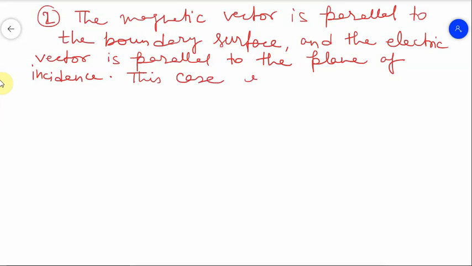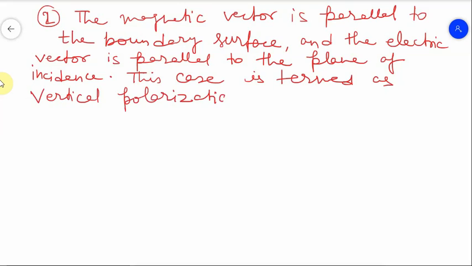This case is termed as vertical polarization. If we see from the diagram, this is your interface, or the boundary between the two media.